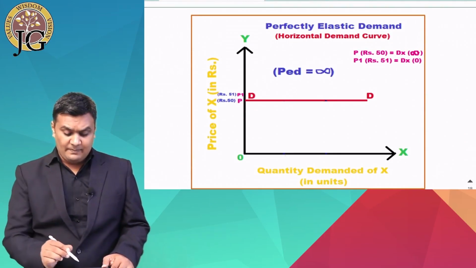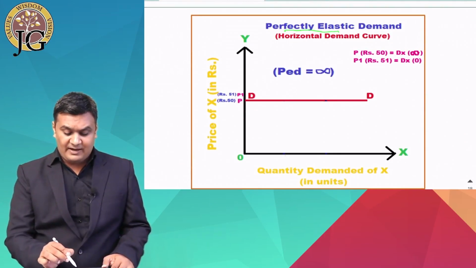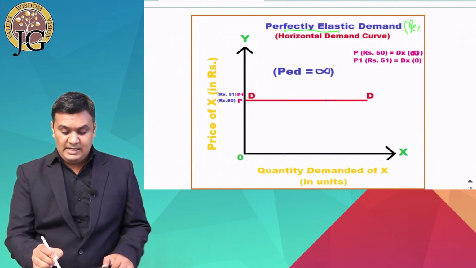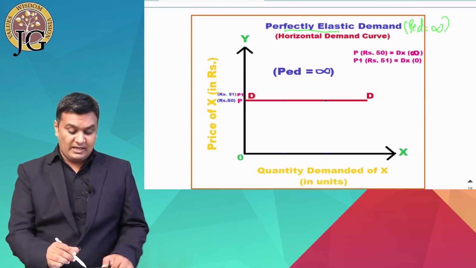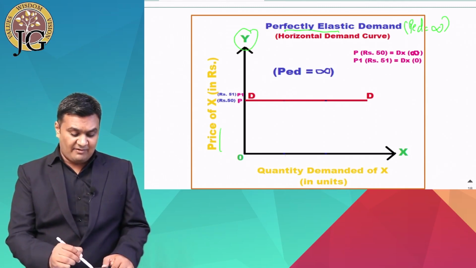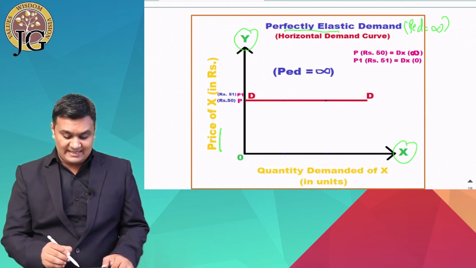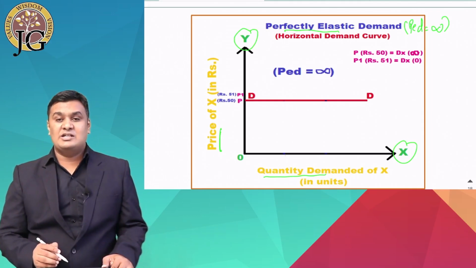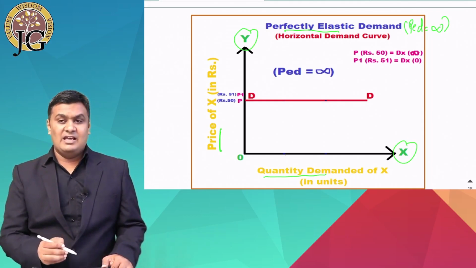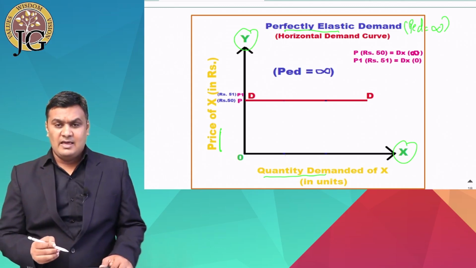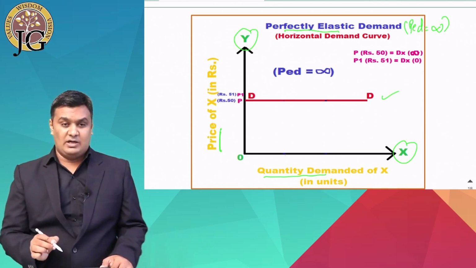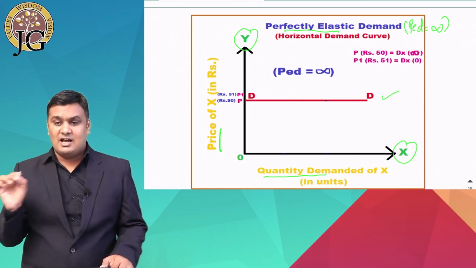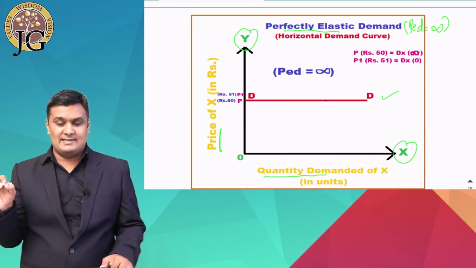Here you can see that the demand is called perfectly elastic demand when the PED is equal to infinite. Here again on the y-axis we have represented price and on the x-axis we have represented the quantity demanded of x. Now in this diagram you can clearly see that the slope of this demand curve is not downward, but it is a horizontal line, a straight line which is parallel to the x-axis.